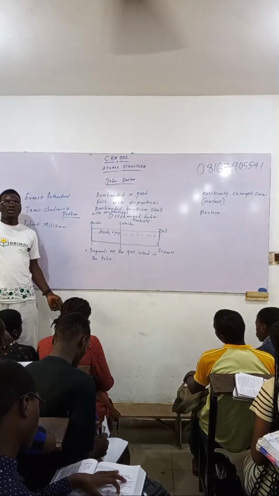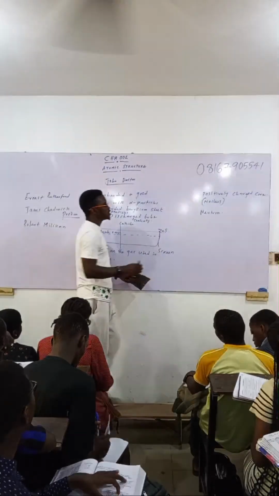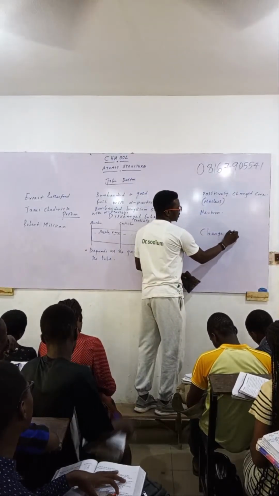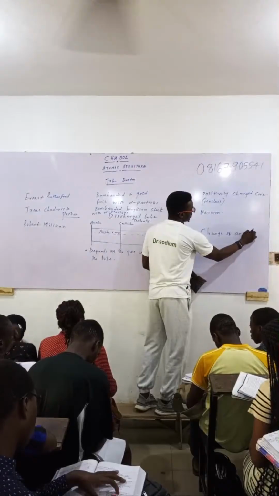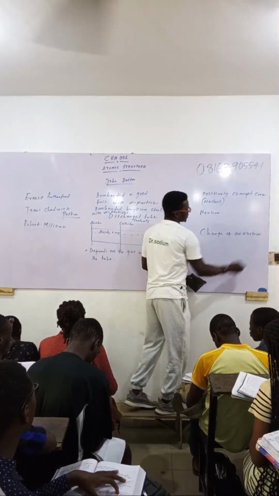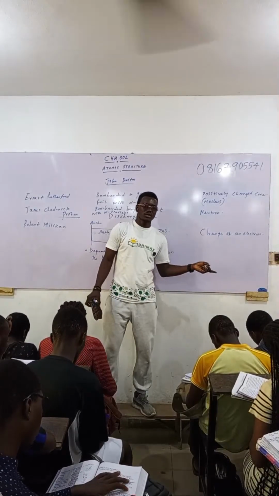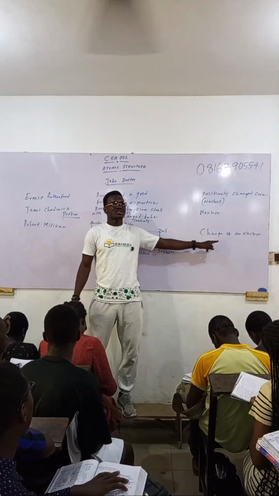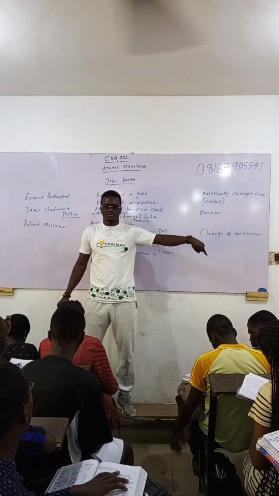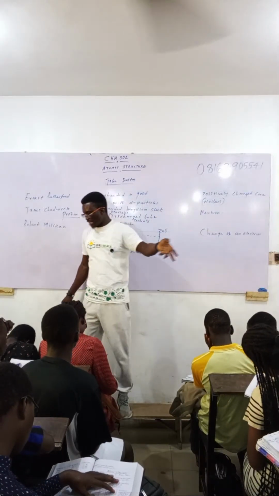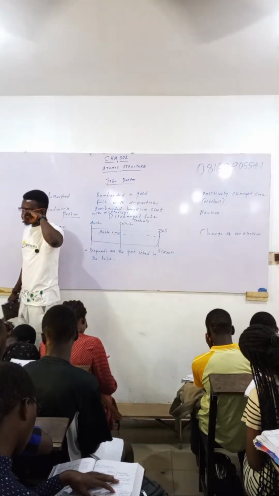So what did he discover? He discovered what we call the charge of an electron. Please don't forget, J.J. Thomson gave the charge to mass ratio, but Robert Millikan discovered what? The charge of an electron, which is that negative charge, 1.6 times 10 raised to minus 19 coulomb.